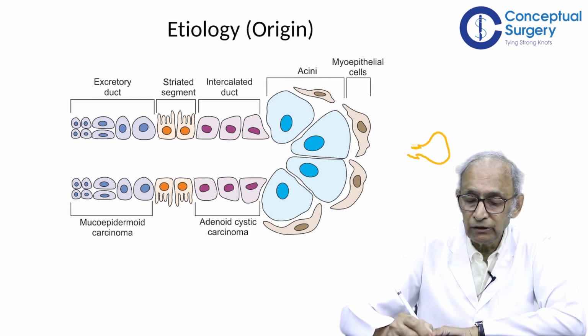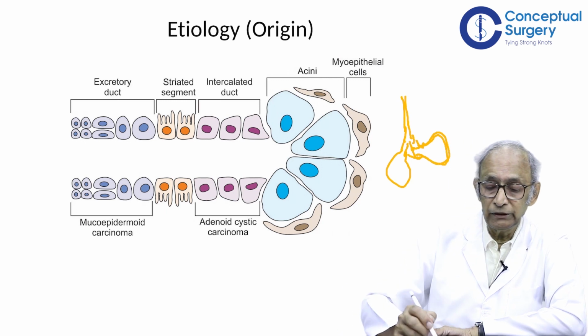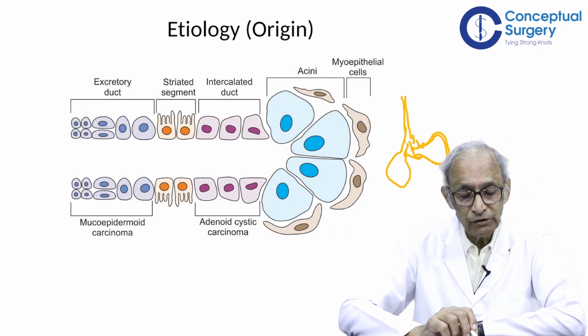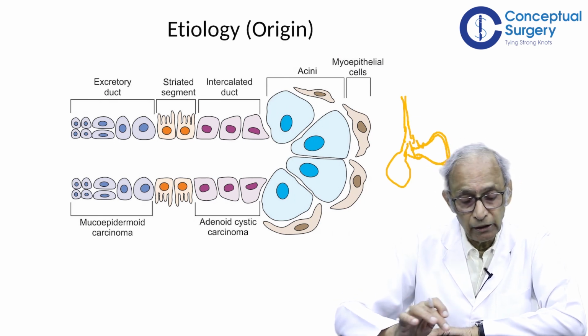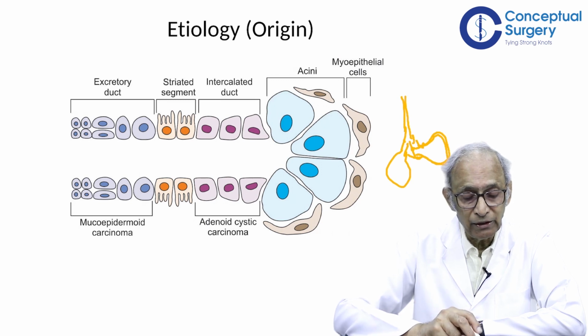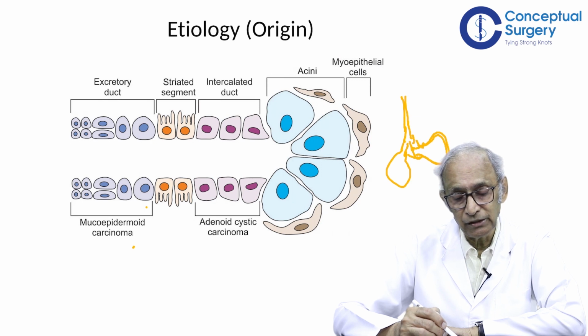Basically, supposing this is the acinus, several of these ducts will join together, and then further on join together to form the main excretory duct. So in these segments you have intercalated duct, striated segment, excretory duct. It is postulated that the malignancies arise from these cells. How they arise, there are two theories. Now I have written something here. For example, at the excretory duct, I have written mucoepidermoid carcinoma. At the intercalated duct, I have written adenoid cystic carcinoma.